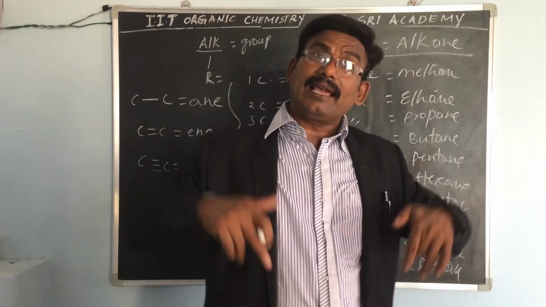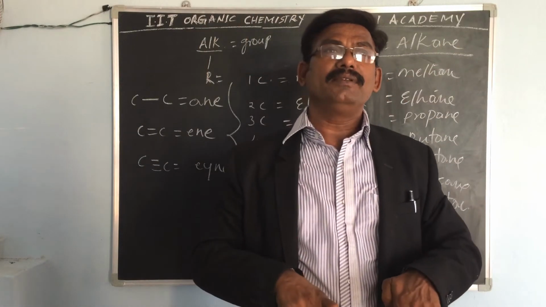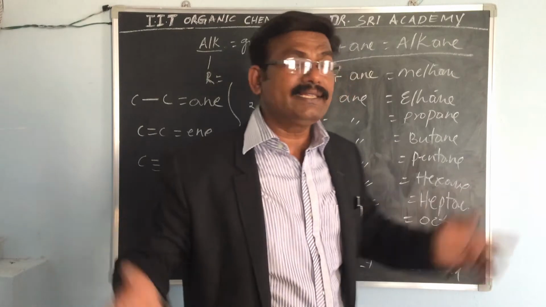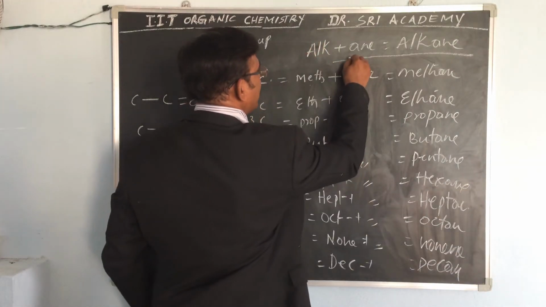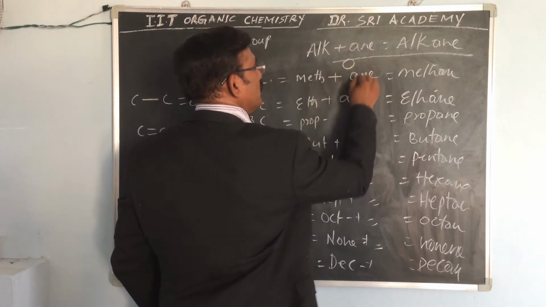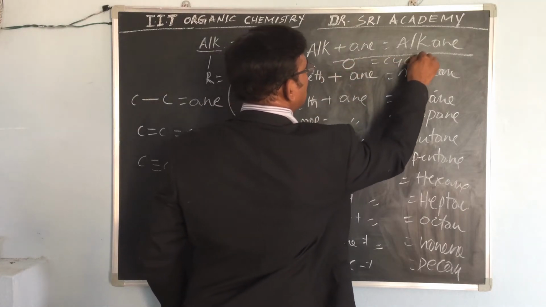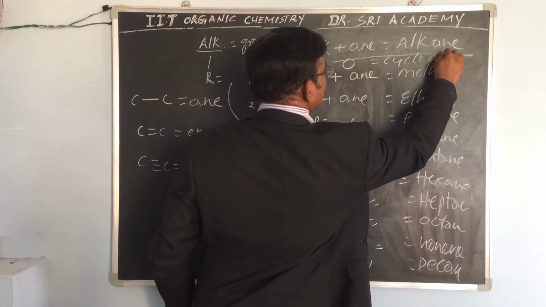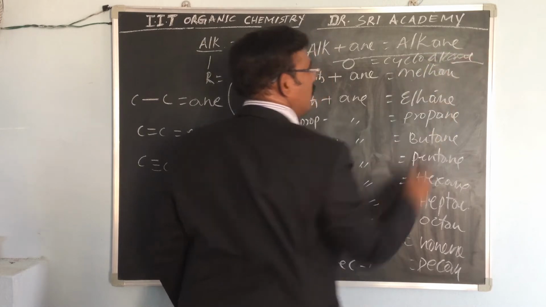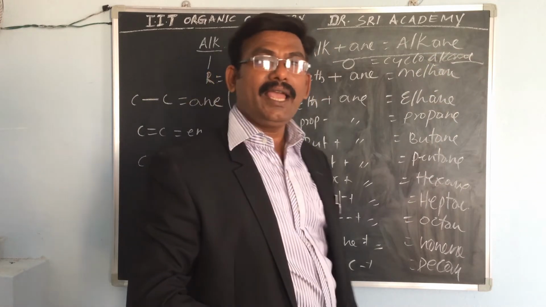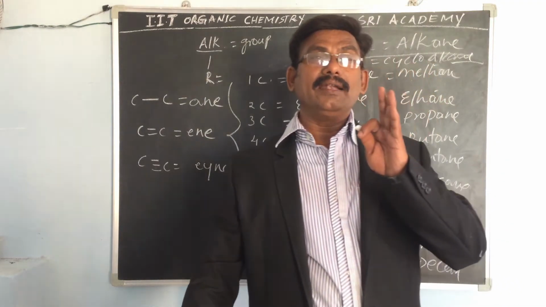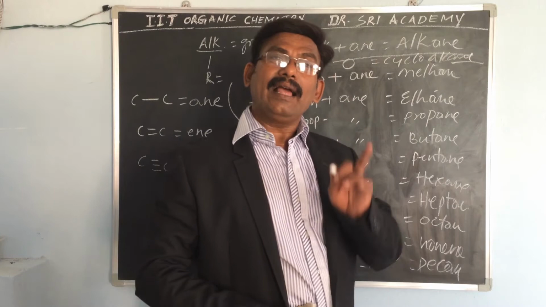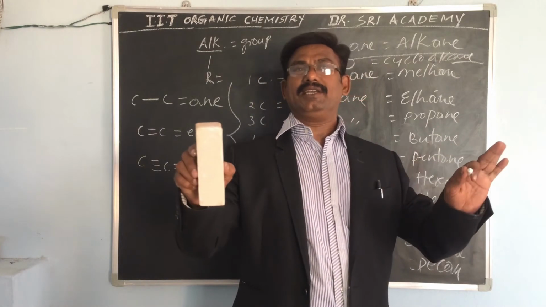And if these alkanes are in the ring form, the cyclic form, we say cycloalkanes. If a ring is there, a cycle, we say cycloalkanes. Okay? So now we are going to discuss the alkane and cycloalkane structures.